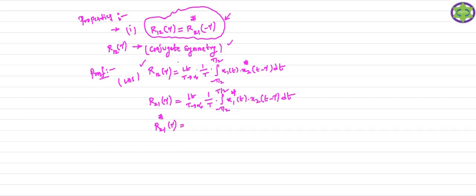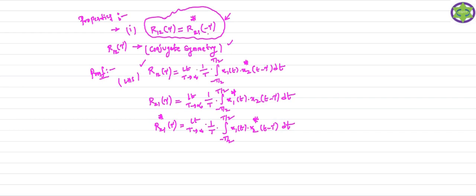Our cross correlation function exhibits conjugate symmetry, so you take the conjugate on both sides of the above equation. So x1 conjugate of conjugate is x1 of t, and x2 conjugate of t minus tau, dt. So this is your R21 conjugate of tau.